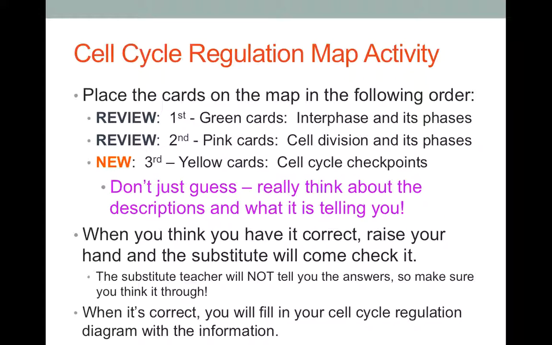You guys need to read what the cell cycle checkpoints say they do and then figure out where they belong on the map. What stop sign do they belong at? Don't just guess on this. Really think about what the descriptions are telling you. Really think, if spindle fibers attaching to chromosomes are being checked, does it make sense that that would be happening in G1? No, of course not, because mitosis hasn't begun yet. So make sure you really think about it.